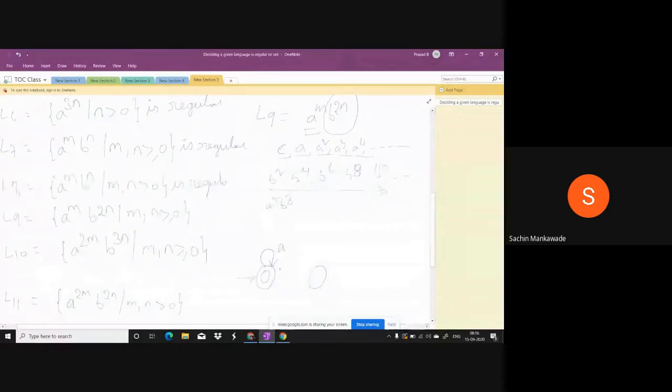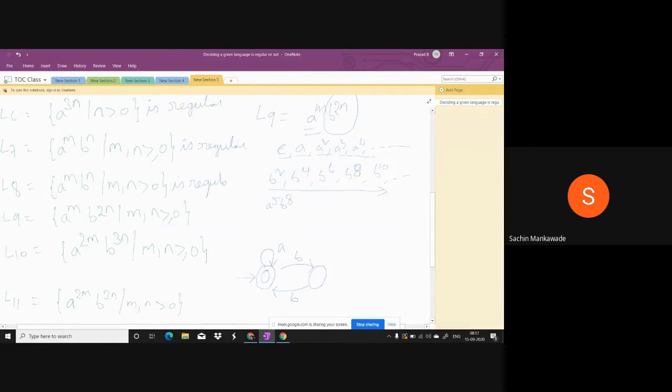Look at this. This is a single B. Single B we are not accepting because this is not a final state. And for B square, we are coming back. Okay, B, no. B square, yes. B cube, no. B power 4, yes, because this is a final state. B power 5, no, B power 6, yes. B power 7, no, B power 8, yes. So like that, this accepts only B's, an even number of B's.